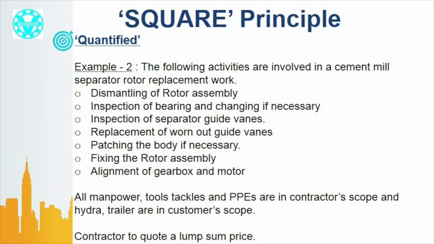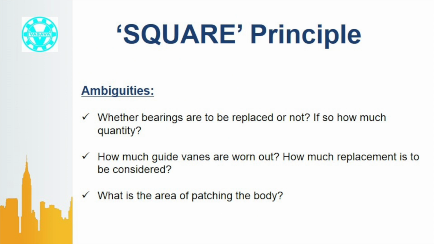What are the shortcomings in the description? See the second activity. It says changing the bearing if necessary. What does it mean? Whether the contractor has to consider the cost of this or should not consider? If a bidder considers the cost, but actually the activity is not done, because after inspection the bearings are found manageable, what is the implication? That means the customer is paying more in disguise. The contractor has fixed the price on a lump sum basis and will produce an invoice for the whole work. It does not matter whether the bearings were required to be replaced or not.